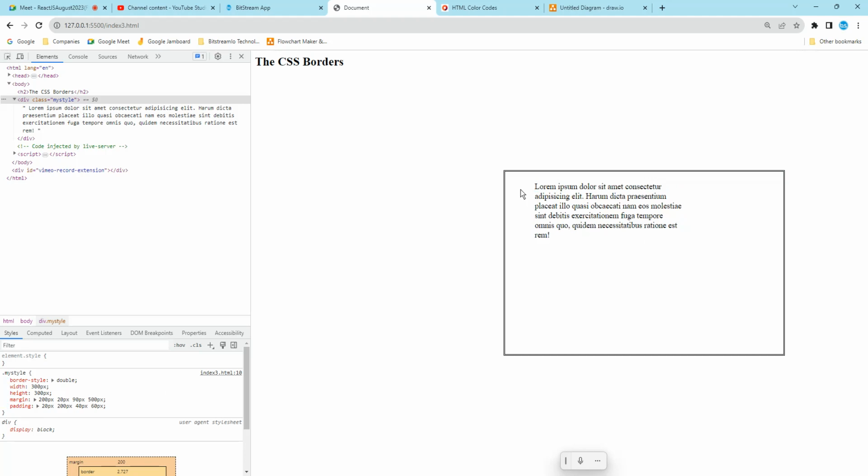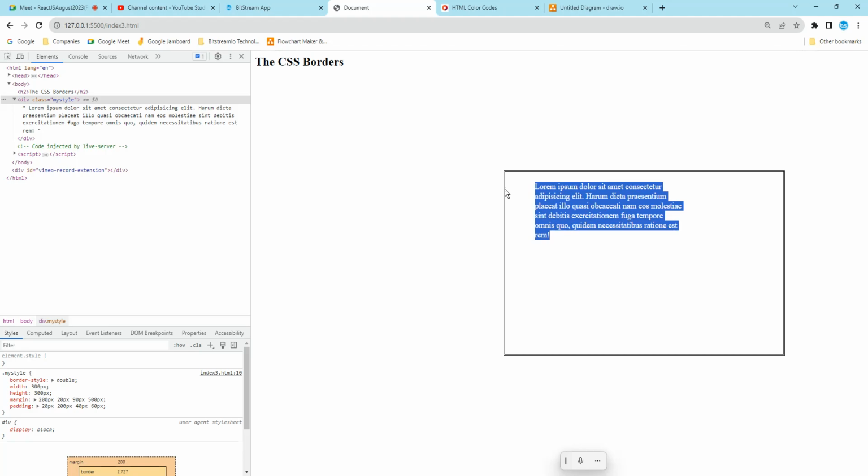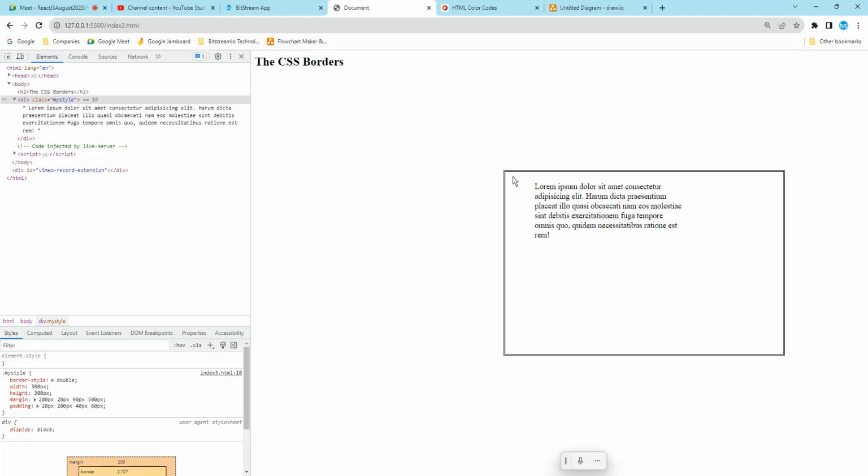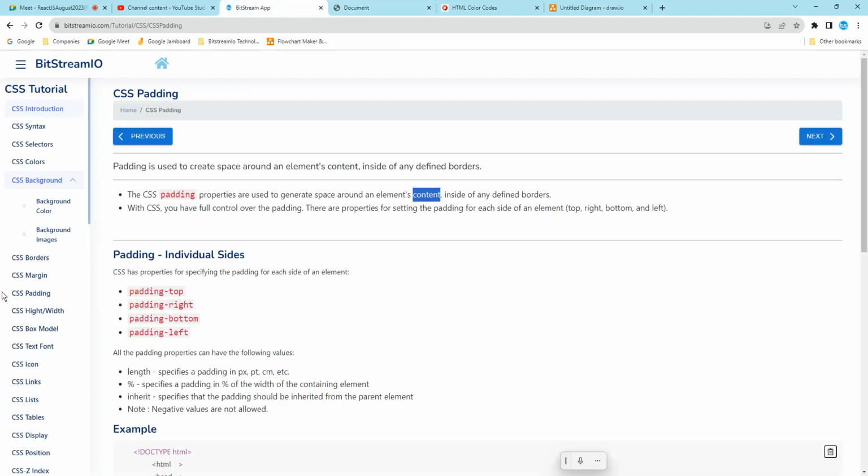So what does this mean? Padding is going to create a space between the content and the outer element with defined border. So margin is the one thing that is going to create a space between the defined border and the outer element. Okay, so it is going to be like that.